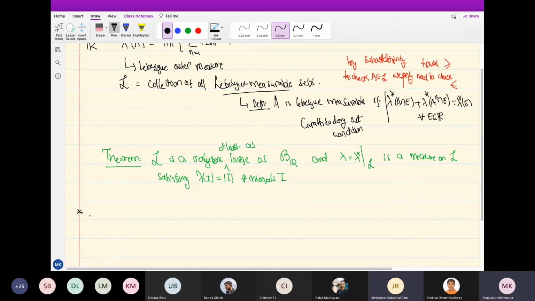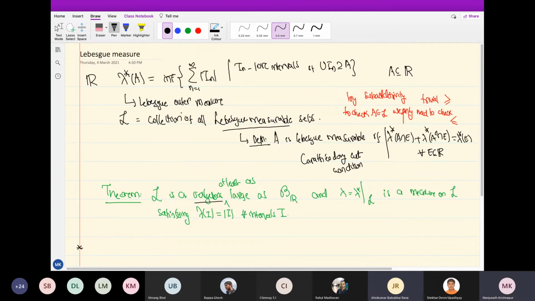Sir, one question. What are the things we have to prove on L? L is anyway a sigma algebra, so that part is given, right? We don't need to prove it. It's not given. Where is it given? L is just a collection of sets satisfying certain properties. We don't know anything about this. It is not defined as the generated sigma algebra of something. It is just a collection of sets satisfying some strange, crazy looking property. That's all we have.